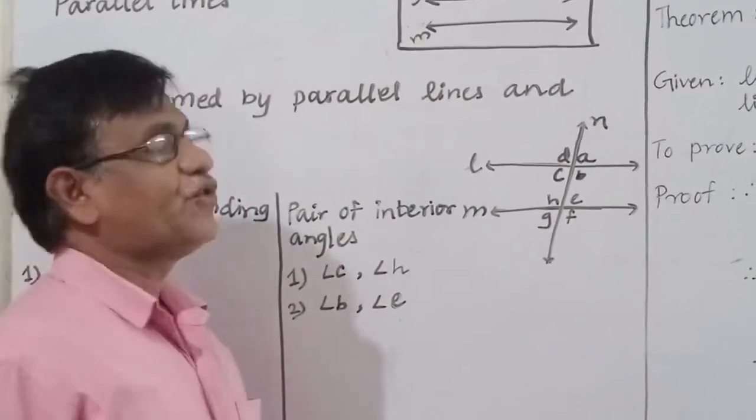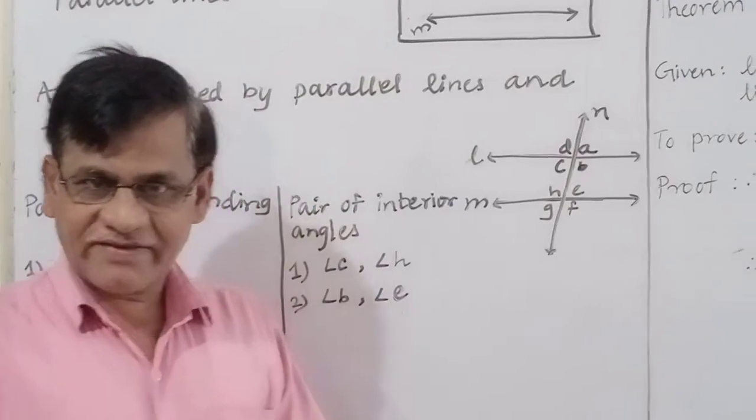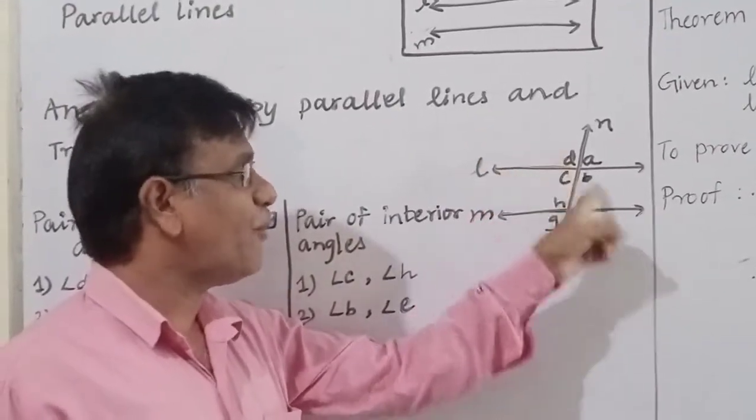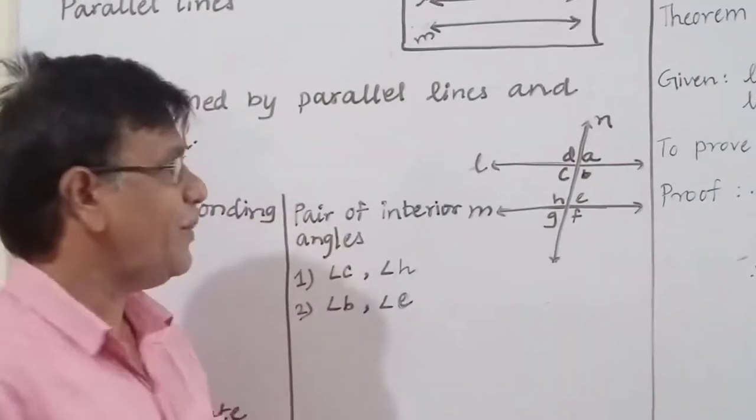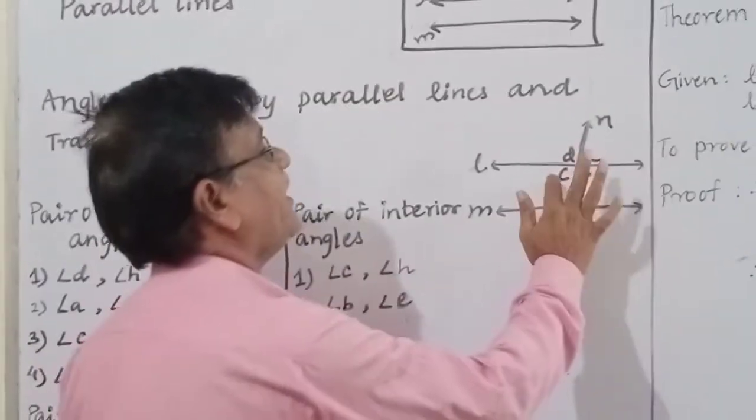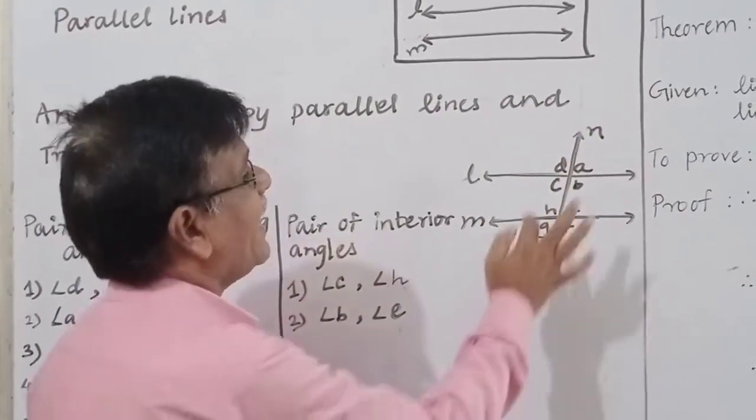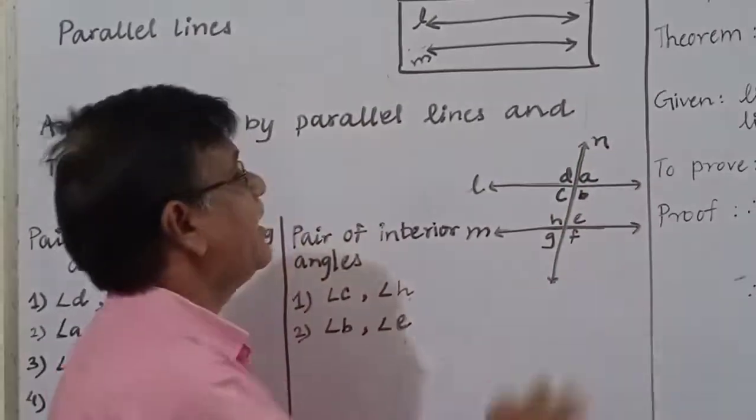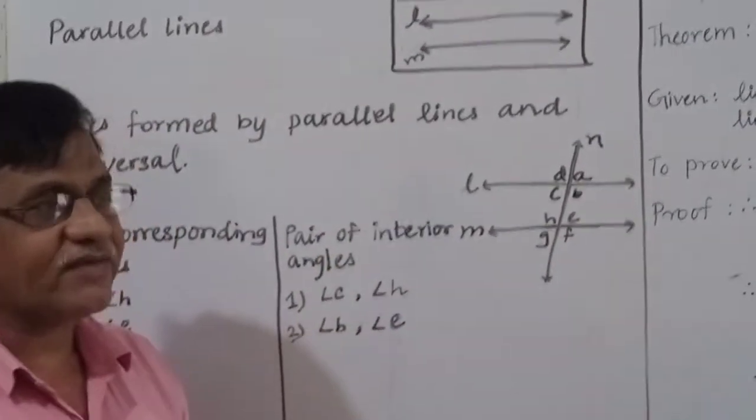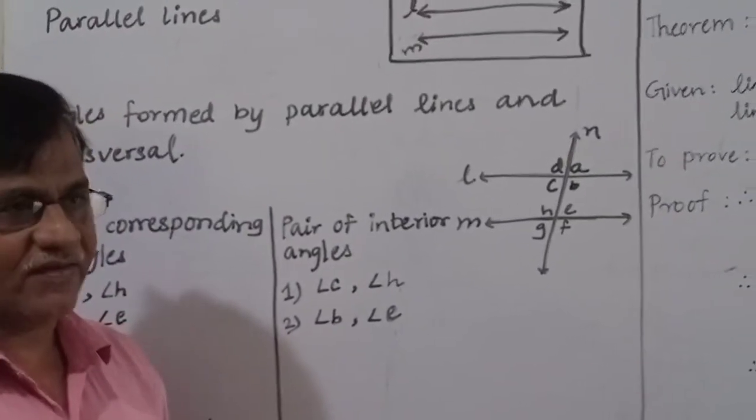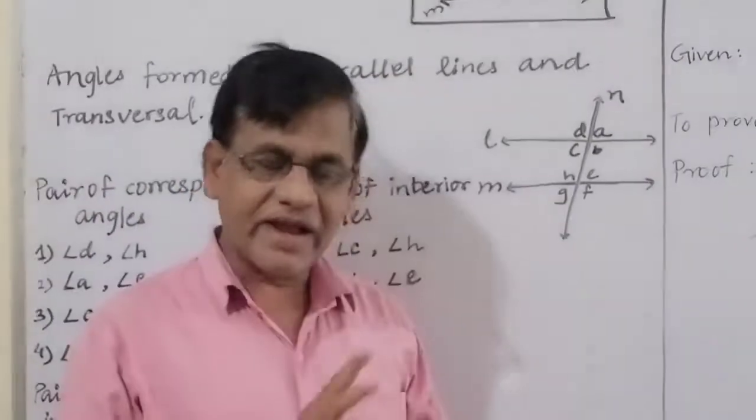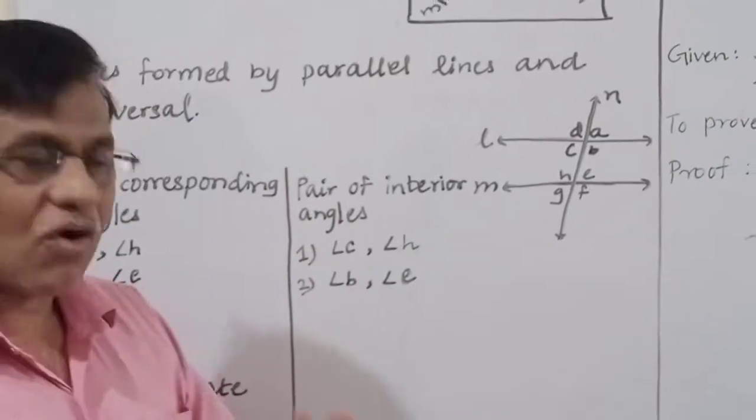Now when two lines are intersecting each other, the angles vertically opposite to each other are equal. Means angle B and angle D are equal, angle C and angle A are equal, angle H and angle F are equal, and angle E and angle G are equal. They are called vertically opposite angles. When two lines intersect each other, the vertically opposite angles are always congruent.